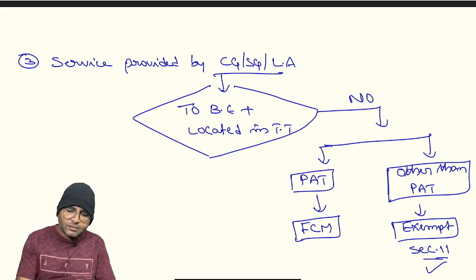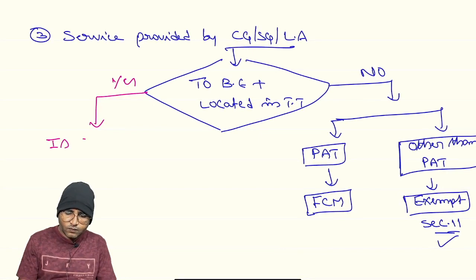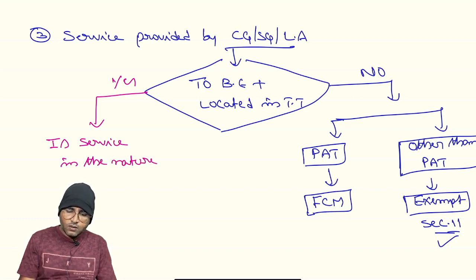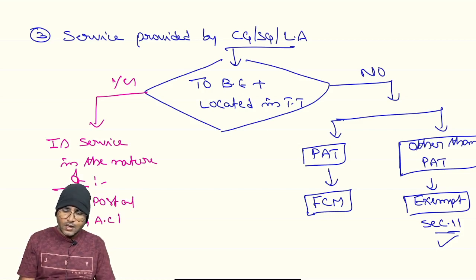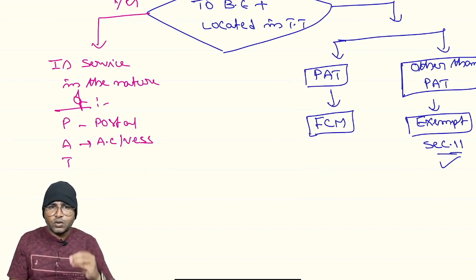Suppose where the recipient is a business entity located in taxable territory, then again you have to ensure the service is in the nature of PAT, that is postal, aircraft or vessel services to the aircraft or vessel within the precincts or outside the precincts of the port or airport.